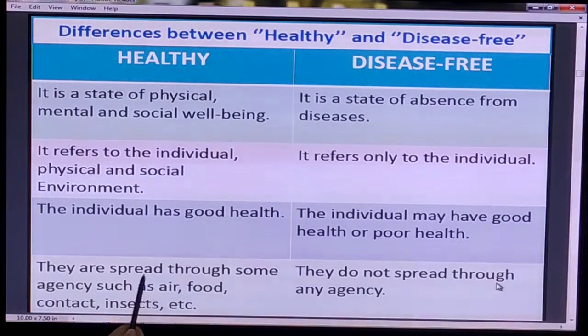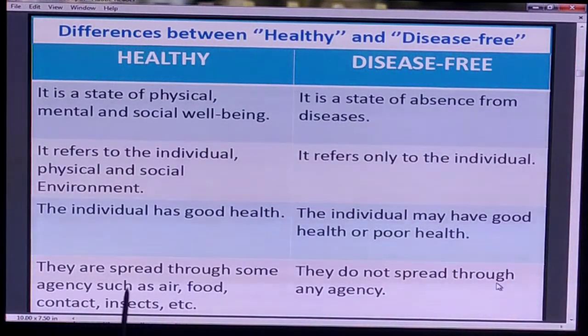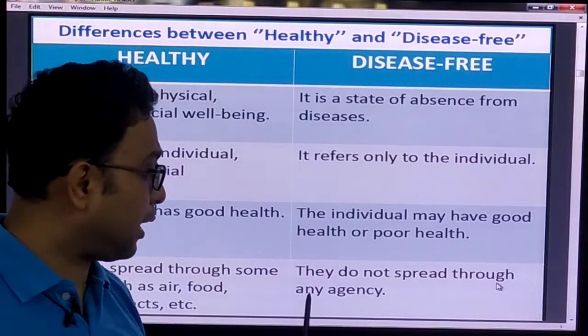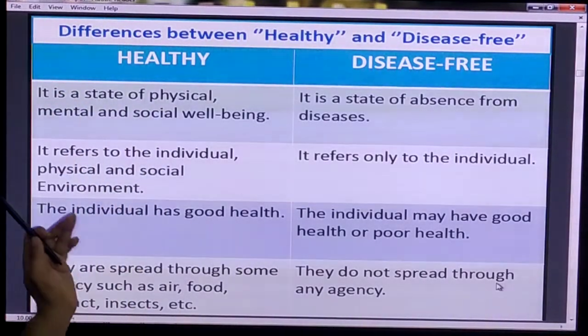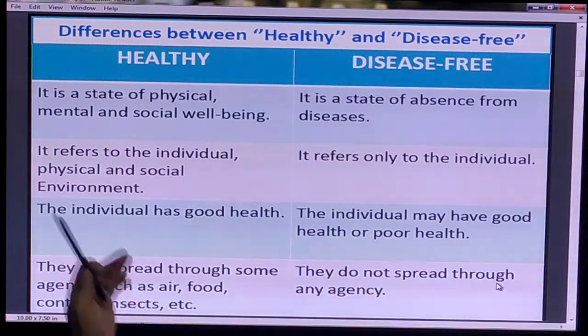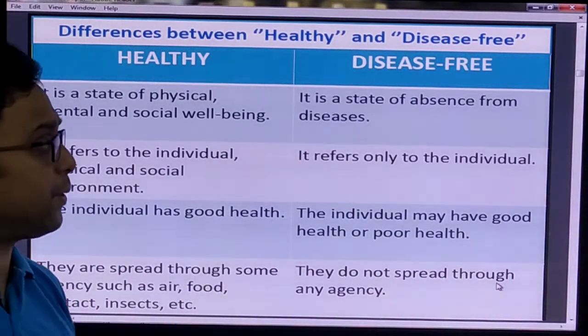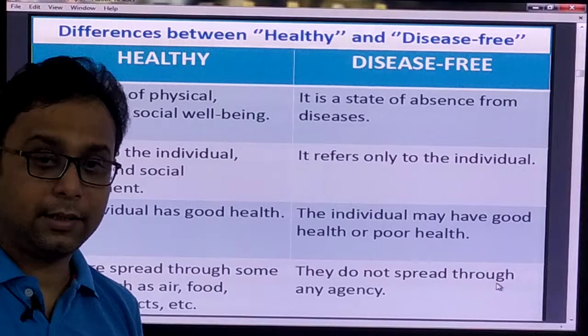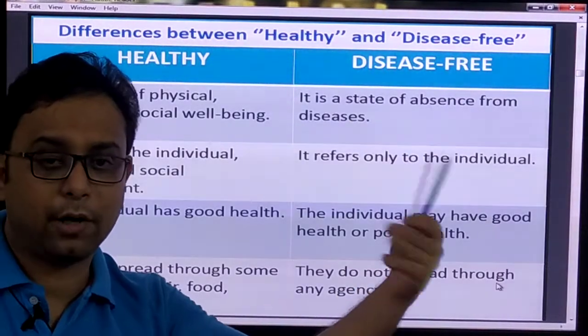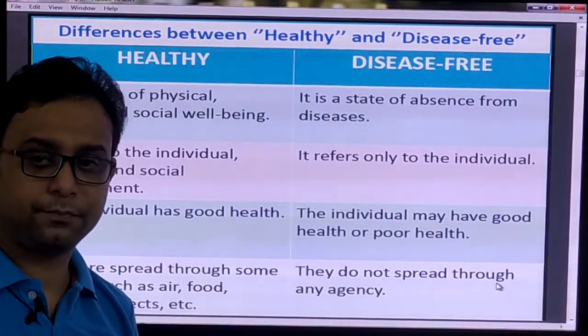They are spread through some agencies such as air, food, contact or insects. They do not spread through any agency. That means the health condition, right? Health ultimately does not spread that time, and disease free, that time it is not spread from one person to another person.